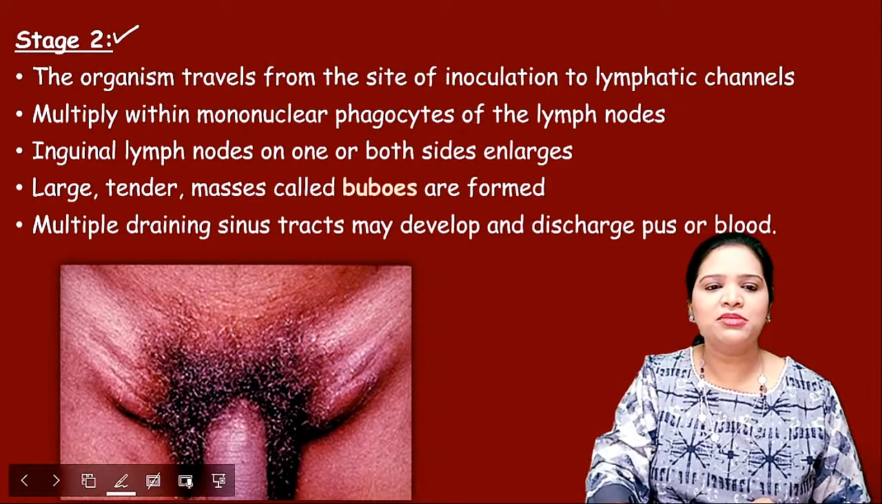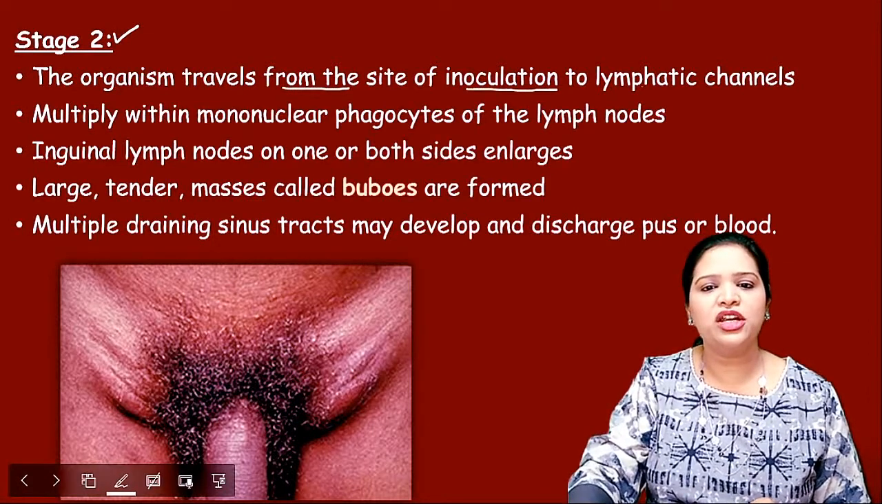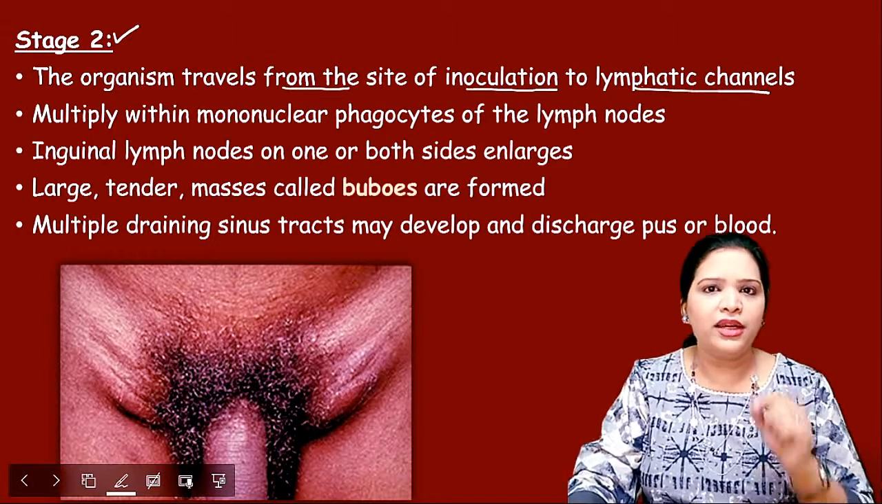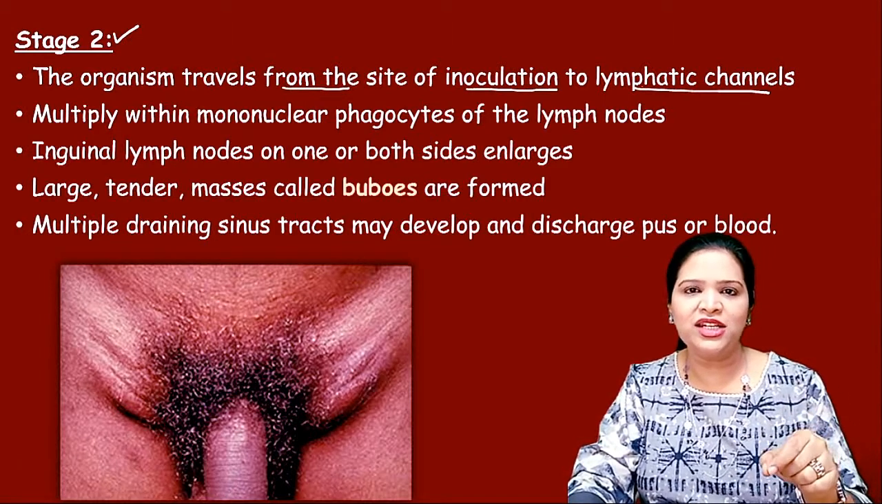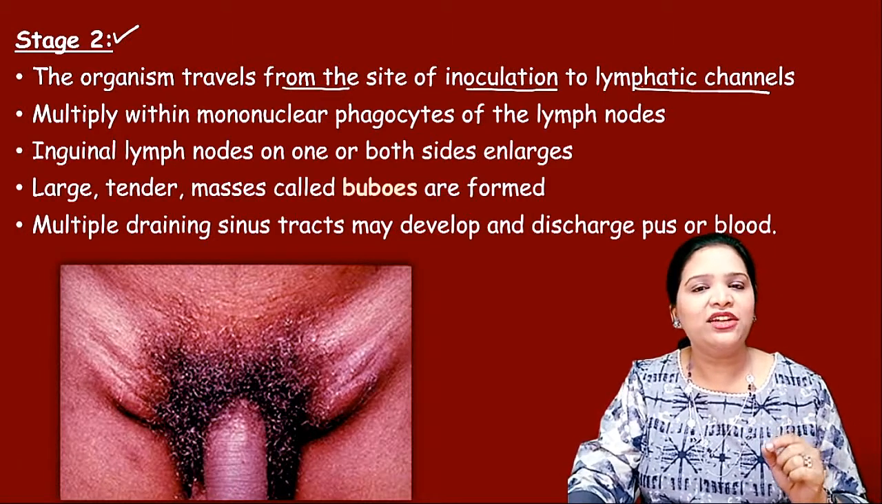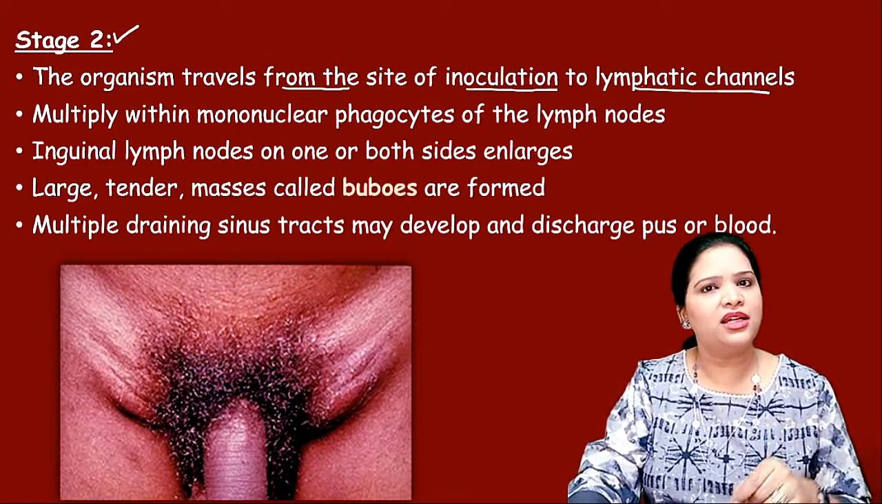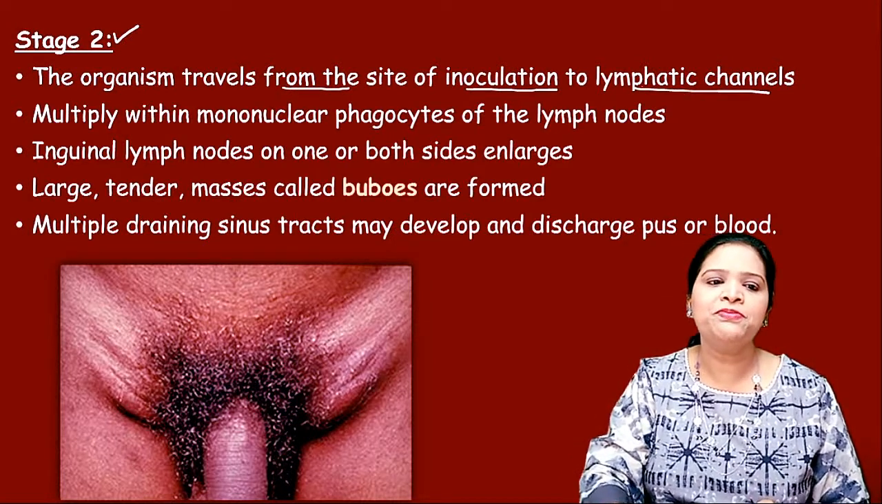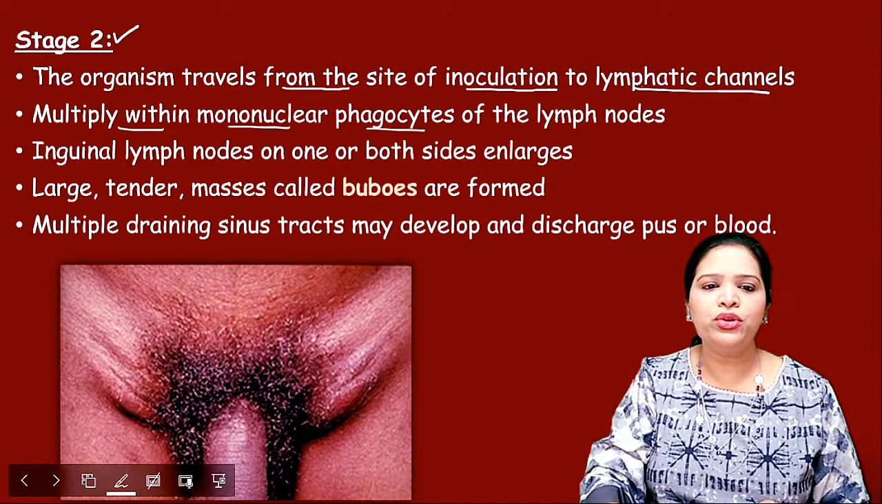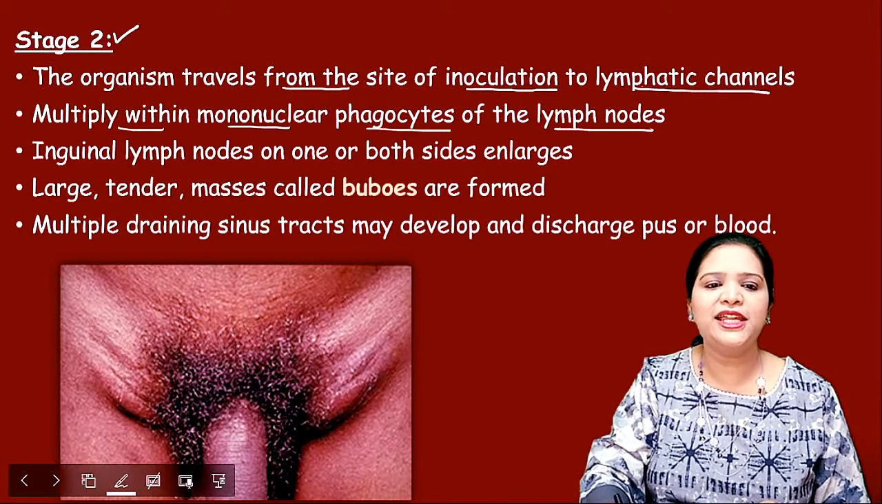The organism travels from the site of inoculation to the lymphatic channel. Now, from the route of entry, that means from the genital region, it goes to the nearest lymphatic channel. Okay, they multiply within the mononuclear phagocytes of the lymph nodes.